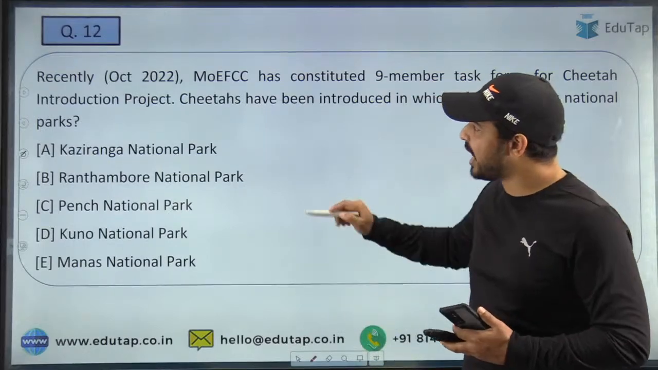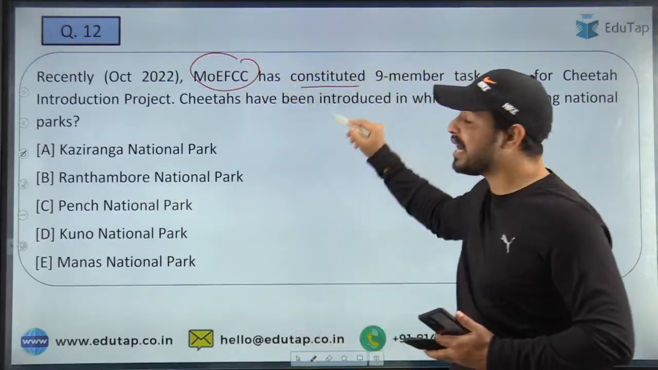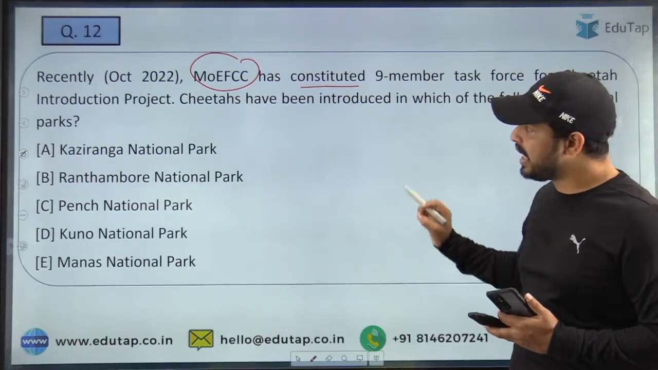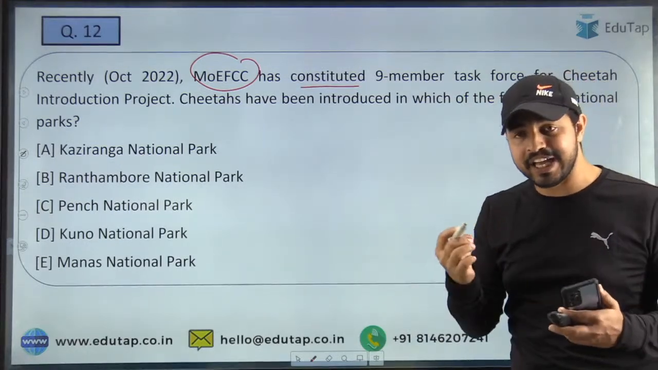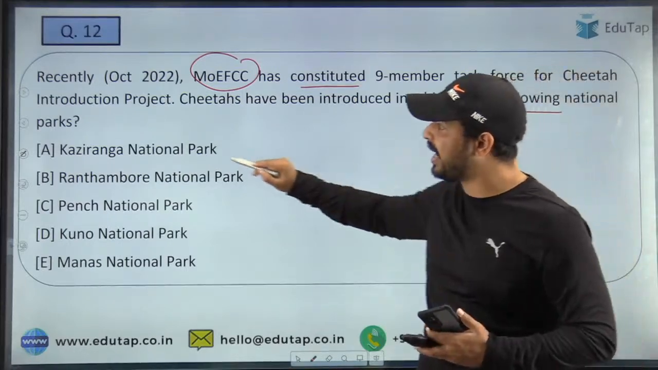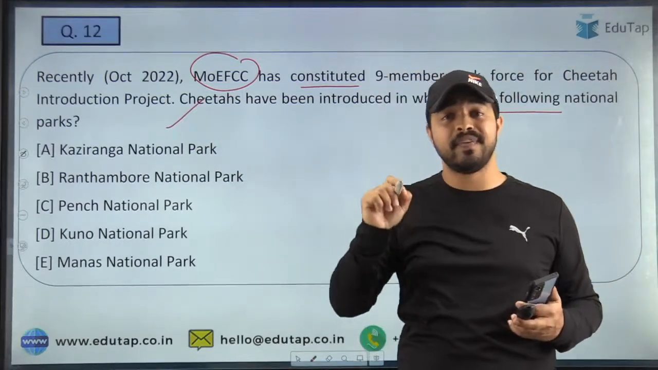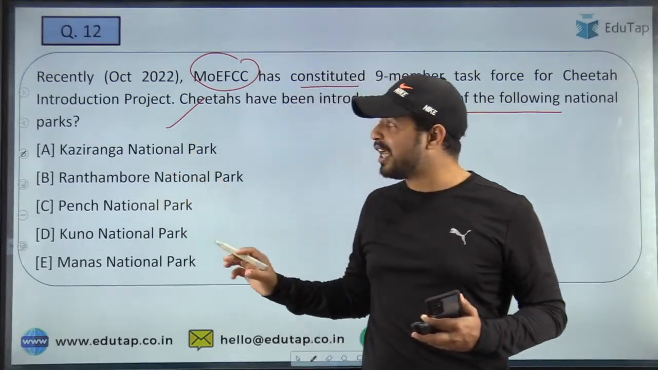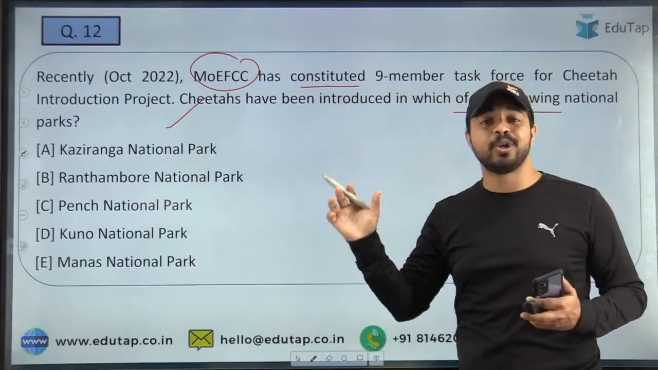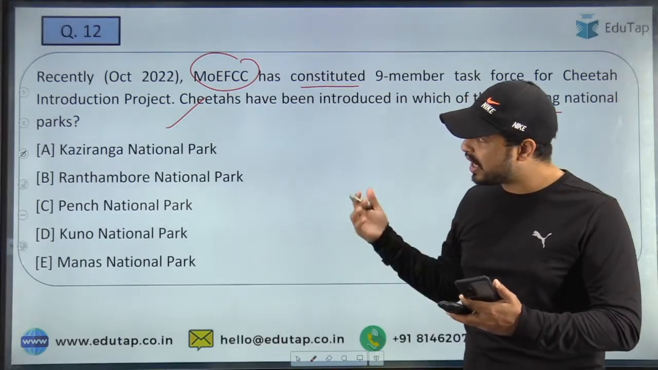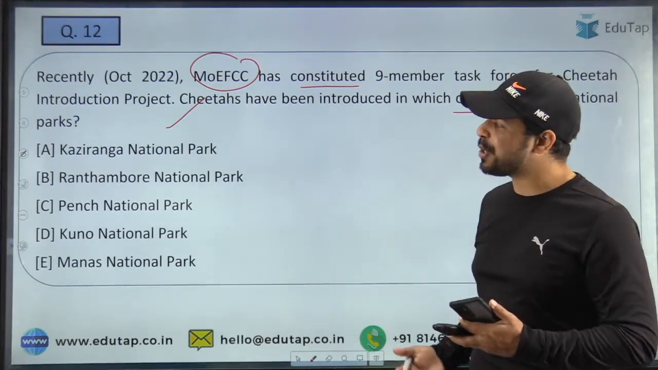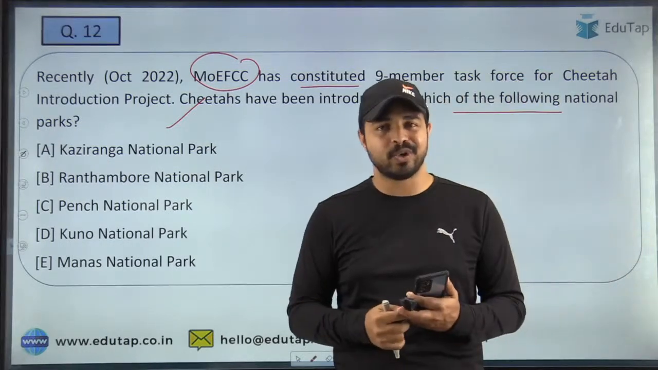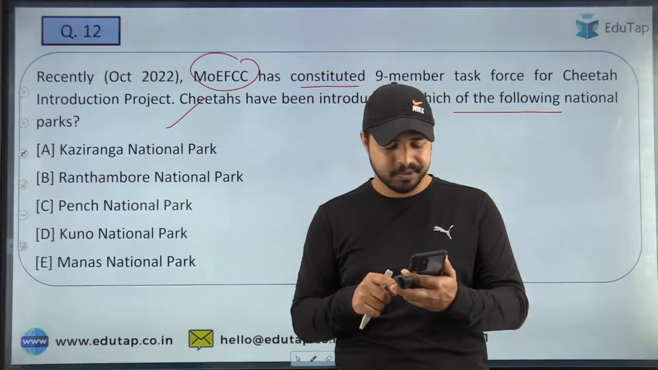So here the question is, MOEFCC has constituted a 9-member task force to introduce cheetah. Now you have to tell me that these cheetahs have been introduced in which of the following national parks. This was very famous national news in the past few times, and now you are required to tell me in which national park these particular cheetahs have been introduced. Is it Kaziranga National Park, Ranthambore National Park, Pench National Park, Kuno National Park or Manas National Park? So guys, quickly tell me the right answer in the comment section.